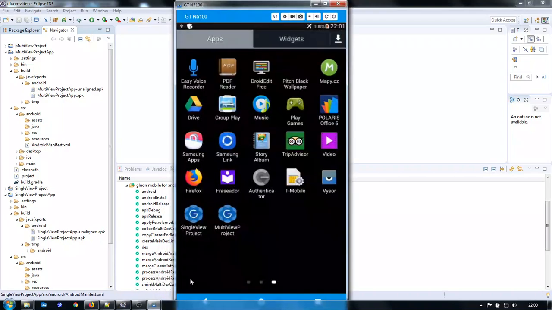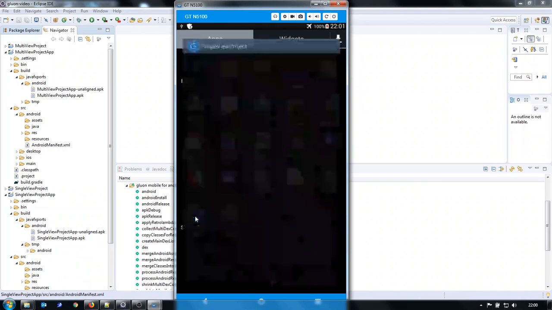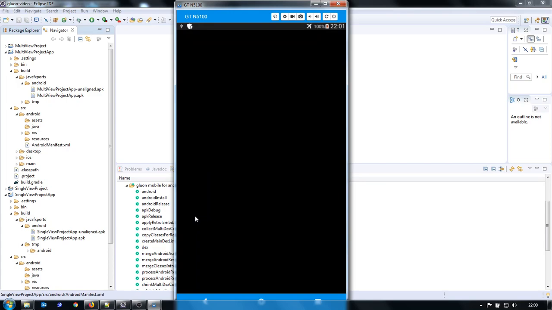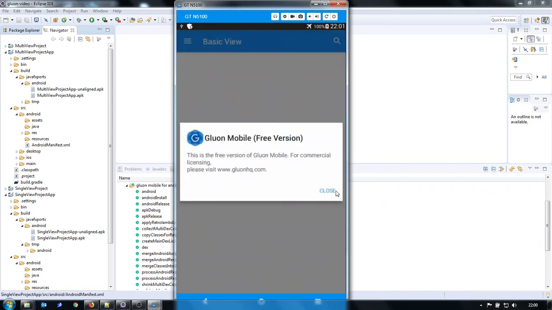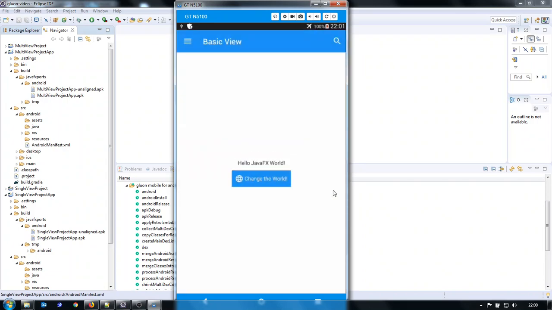I have here my mobile. So this is not an emulator, but this is a mobile, and this is a mirror of the screen of the mobile. And these are the applications that I just installed. So we can try to run them. So this is the single view. And you can see that they have the same look and feel as on the desktop.